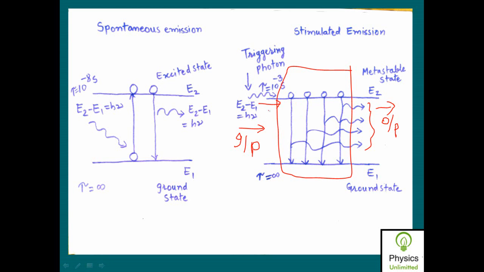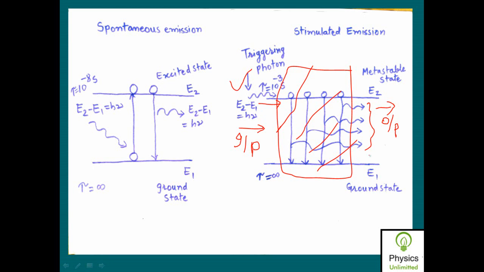What is there on the input side of this system? If you imagine this as a system, any system, and you consider this as an input side, what is there on the input side? Triggering photon. There is a triggering photon on the input side. What do you get on the output side? Photons. How many photons? Large number of photons, isn't it? Yes, on the output side you get a large number of photons. At the input side, you have only one triggering photon.